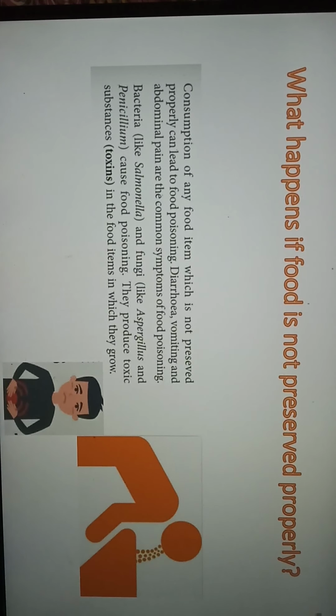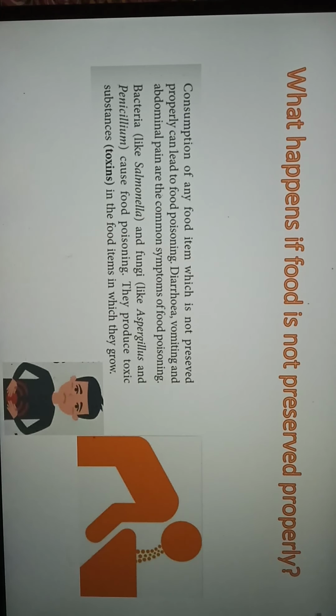Now what are the symptoms of food poisoning? The symptoms of food poisoning are diarrhea, vomiting and abdominal pain. These are the three symptoms of food poisoning. Why does food poisoning occur? It occurs because of bacteria and fungi.